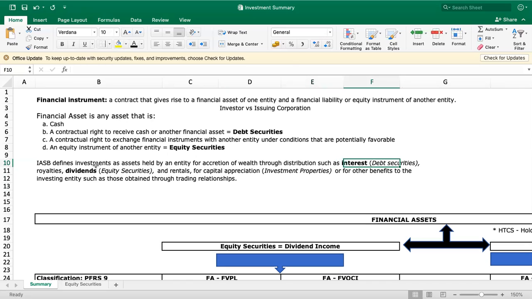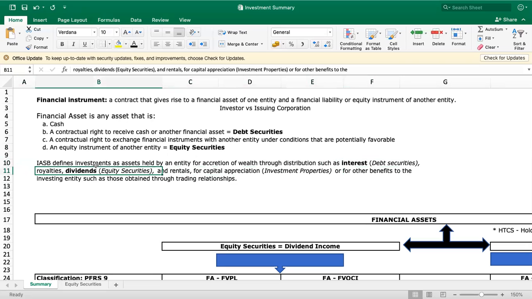Interest income. So we receive interest on the debt securities, for the investment in debt. At the same time, there are royalties, which are more like the income of composers and franchise holders or franchise owners.